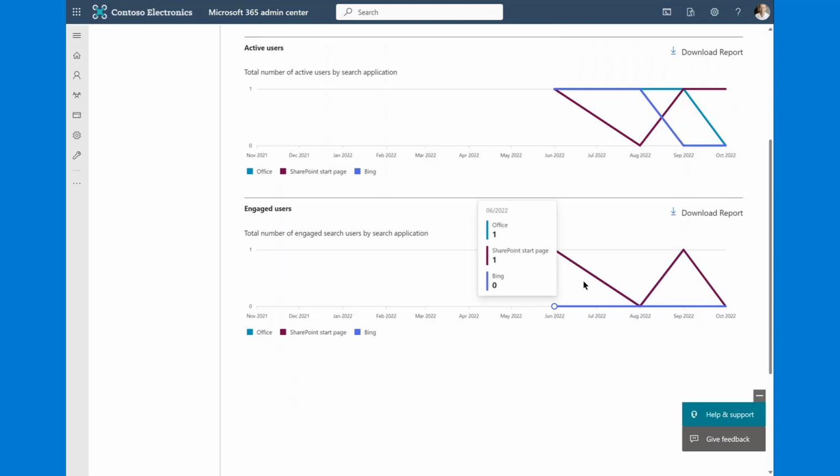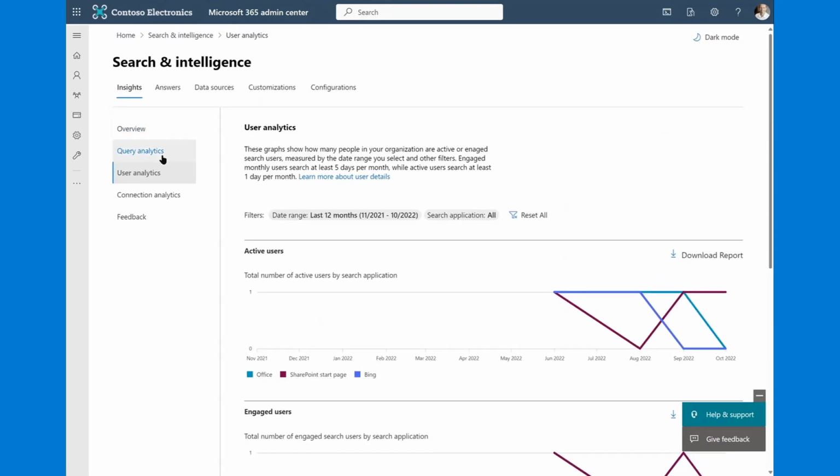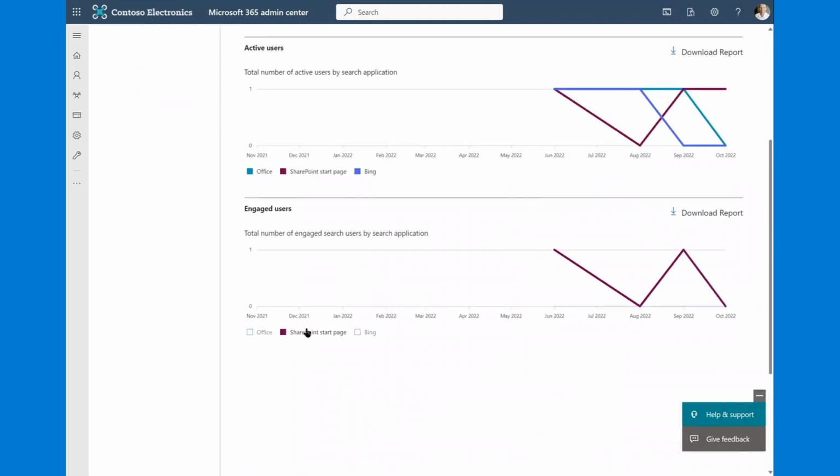If we go through our engaged users, as you can see from a Bing perspective, we don't have any engaged users. Again, the engaged user is the one performing at least 5 queries in a given 30-day span. Our Office users, we've seen a decline in this particular case, which is very similar to our active users as well as the query analytics. And then as we look at the SharePoint start page, we see some ebb and flow.